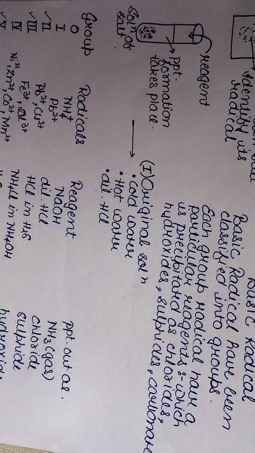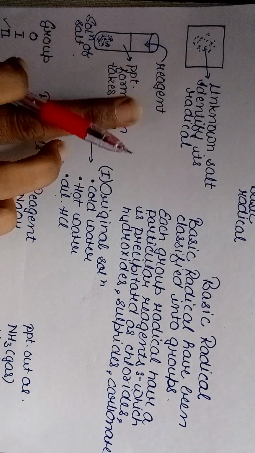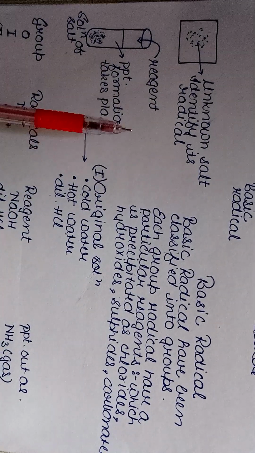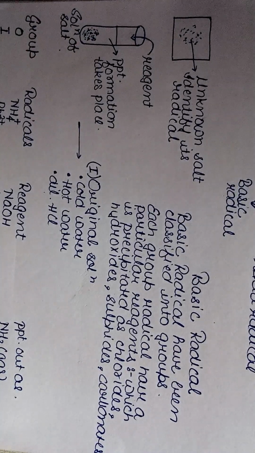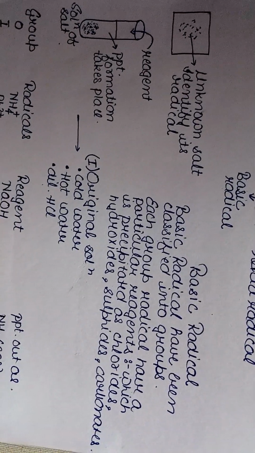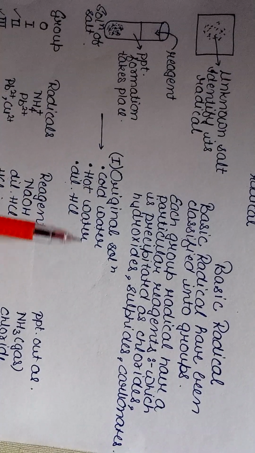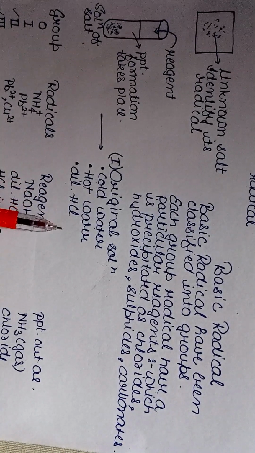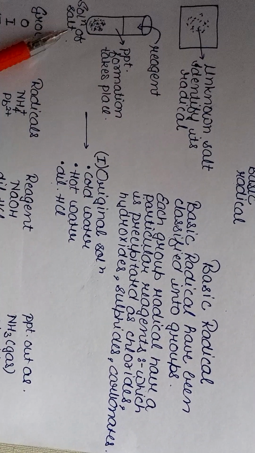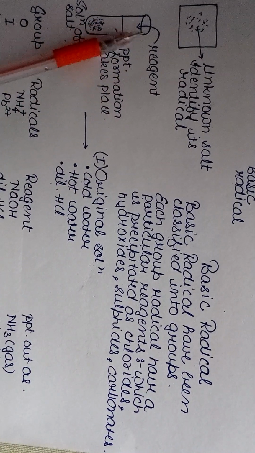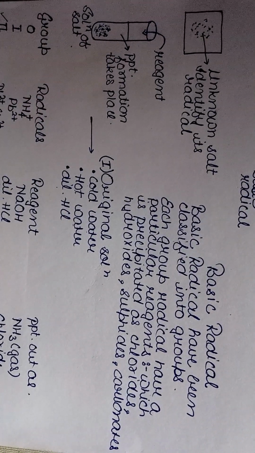For this, first of all, we are given an unknown salt and we have to identify its radical. So we will take a test tube and prepare a solution of that salt. The original solution of the salt is prepared either by adding cold water or hot water or dilute HCl. When this original solution is prepared, we will add a reagent to it. Then the precipitate formation starts taking place.